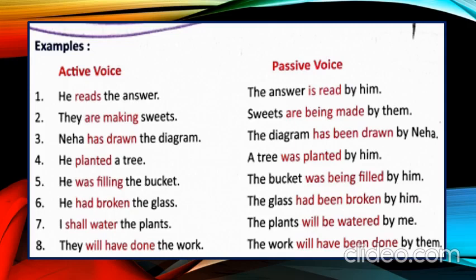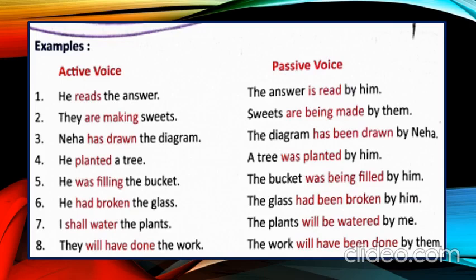Now number 6, he had broken the glass. This sentence is in past perfect. Third form is already mentioned here, as we can see. Now what do we have to use? The glass had been broken by him.